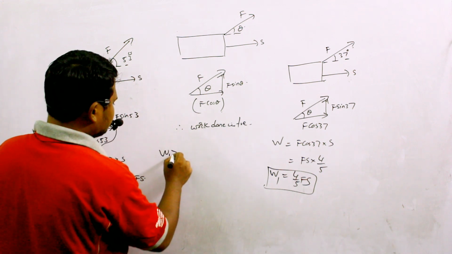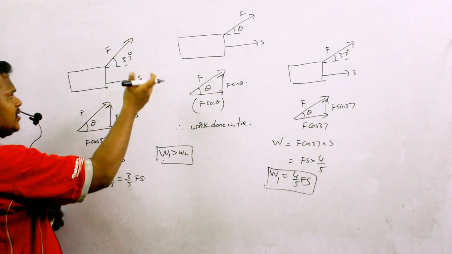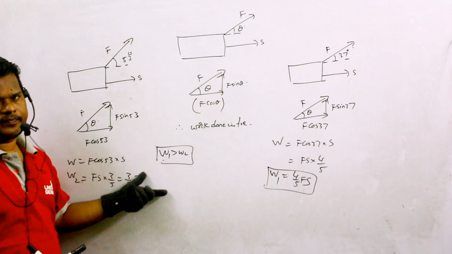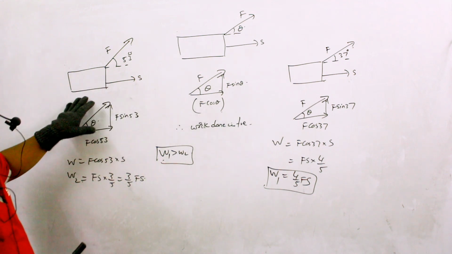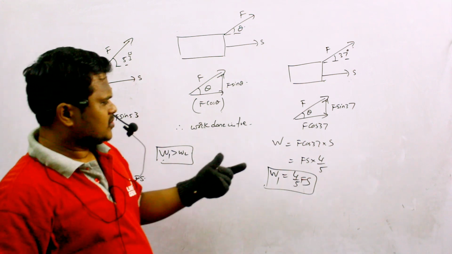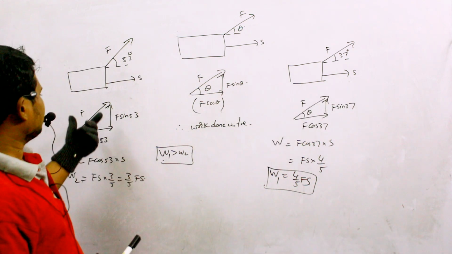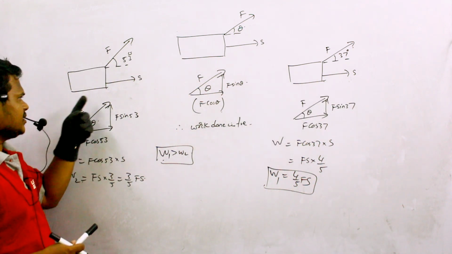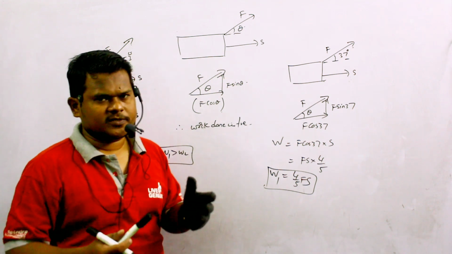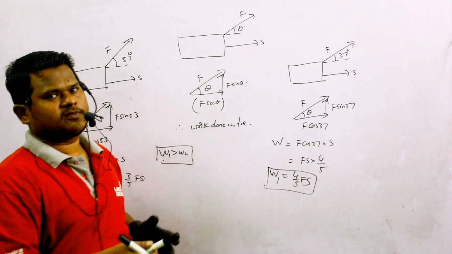So what is happening in this condition? As I am increasing the angle at which the force is applied, the work done is continuously decreasing. And this work done and this work done, both of them I can say are positive work only, because here also there is F cos theta, a component of force in the direction of displacement. Here also there is a component F cos 53 in the direction of displacement. So if there is a component of force in the direction of displacement of the body, then definitely I can say that this type of work done is positive work.